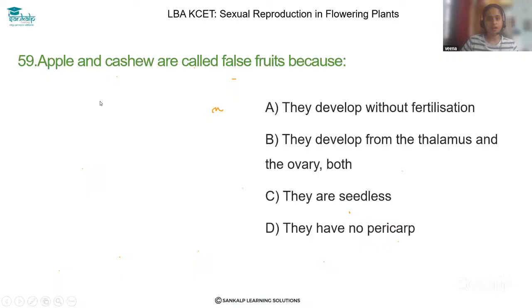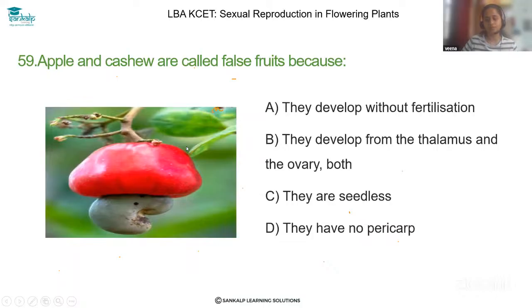Apple and cashew are called false fruit because... Here student, just observe the structure. As you know, this develops without fertilization, that is not true. They are seedless and they have no pericarp. These options are not matching. The false fruit is the one developing from other parts than the ripened ovary, other parts of the fruit.